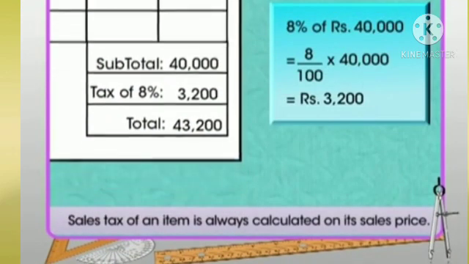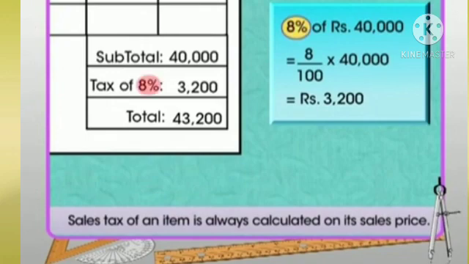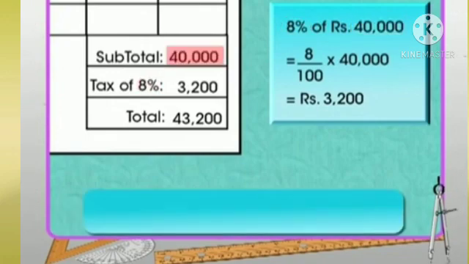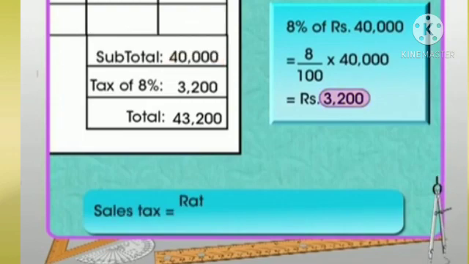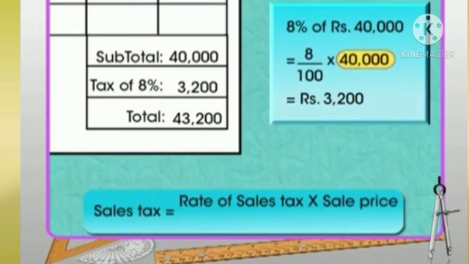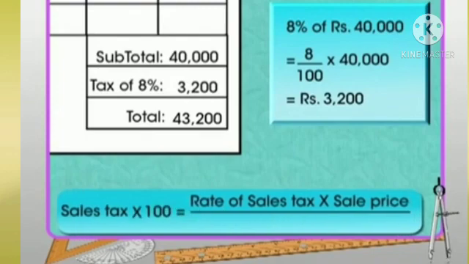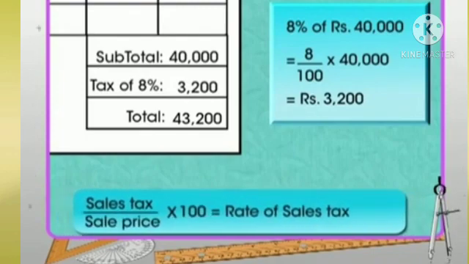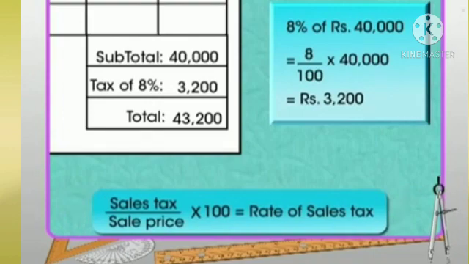It can be generalized that when the rate of sales tax and sale price are given, then sales tax is equal to rate of sales tax into sale price upon 100. This further implies that rate of sales tax is equal to sales tax upon sale price into 100.